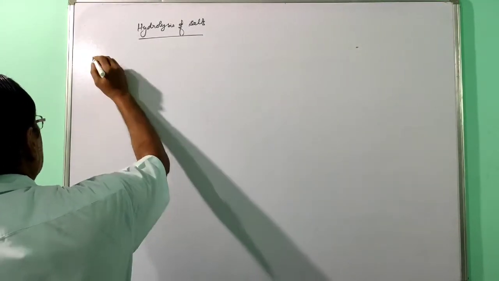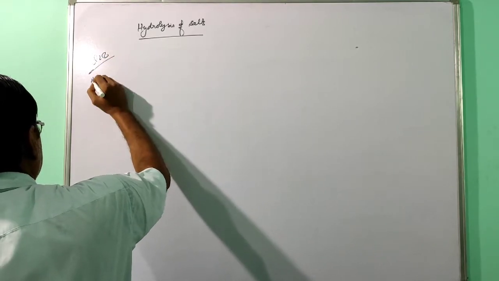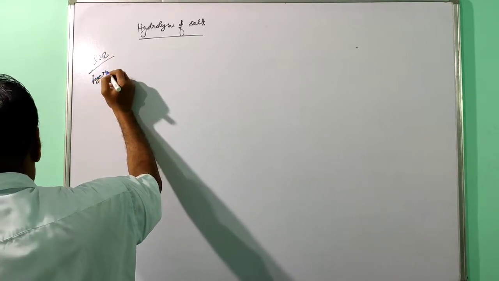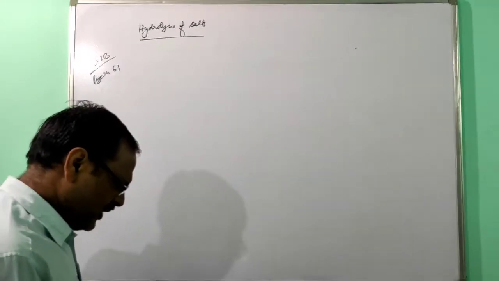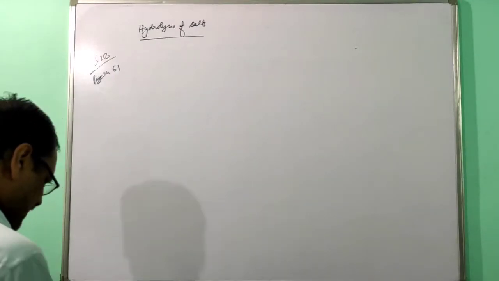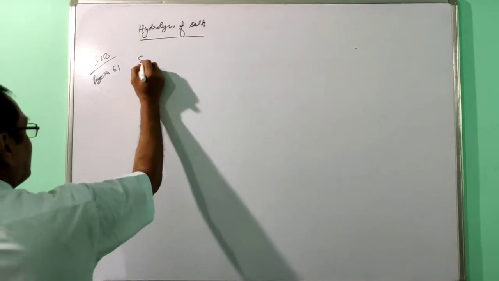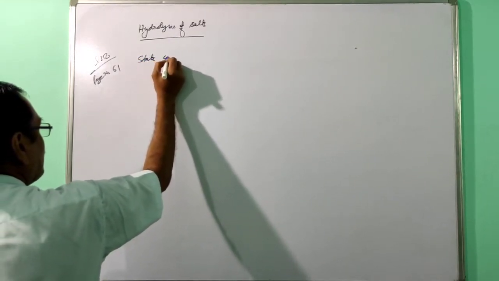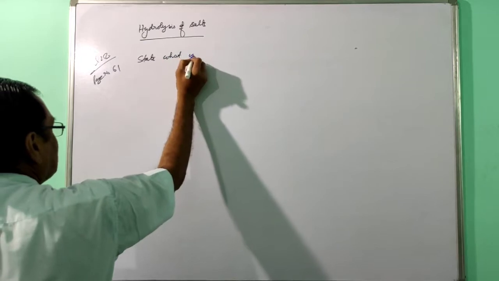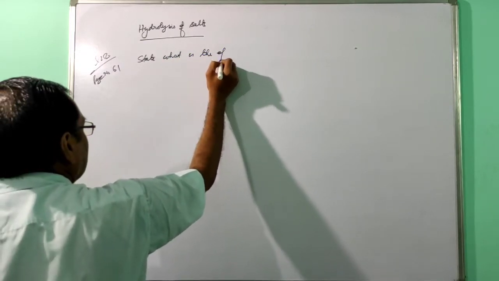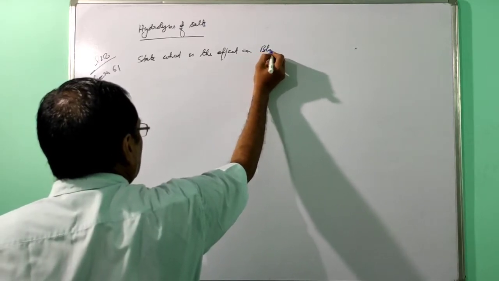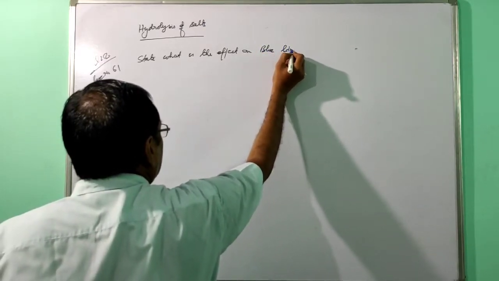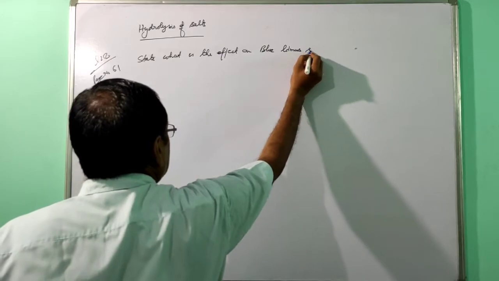So what is given here? Question 28, page number 61. State what will be the effect of each of the following on blue litmus solution.